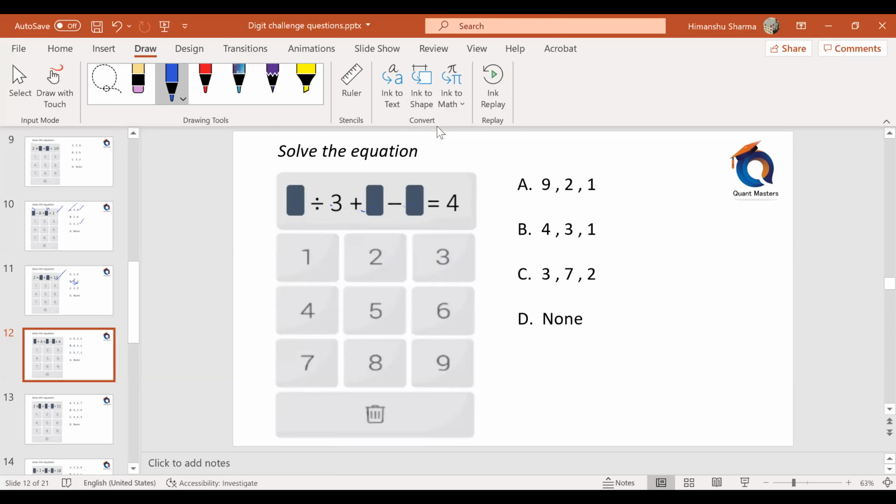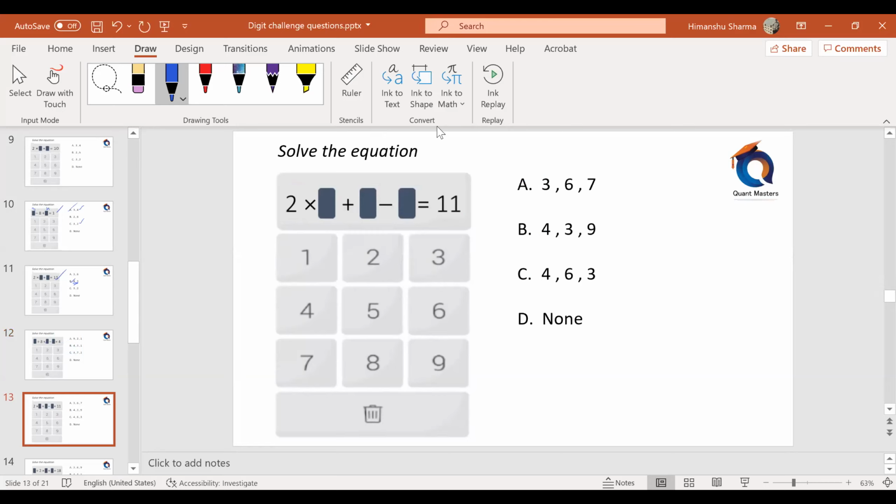Okay, let me check with C. 3 divided by 3 is 1. 1 plus 7 is 8. 8 minus 2 will be 6. So answer is option A. It is not C. Next one. Okay, now you try this one. Yes, Rohit, using BODMAS itself.